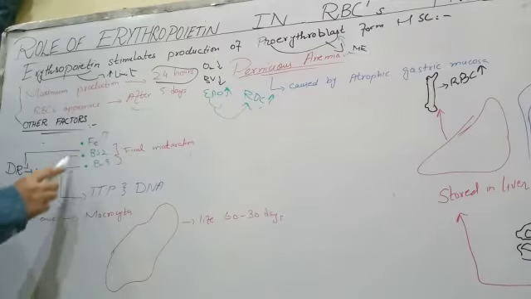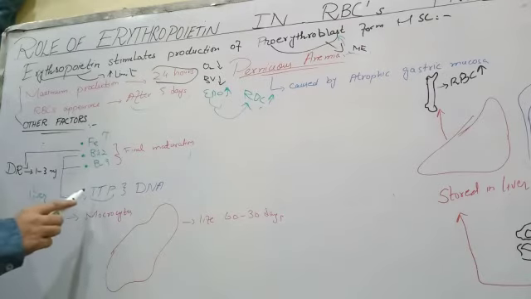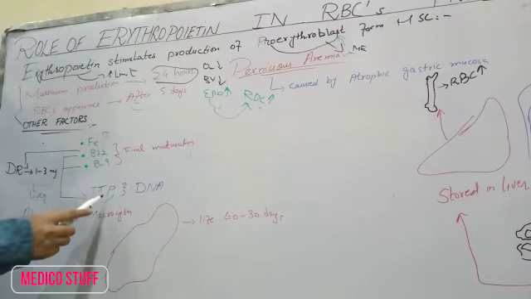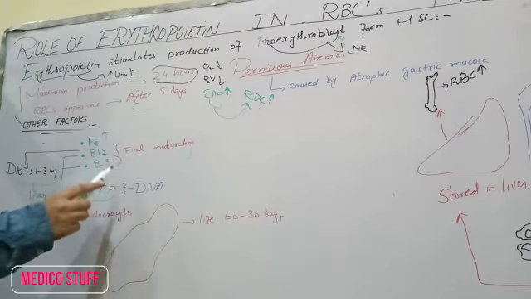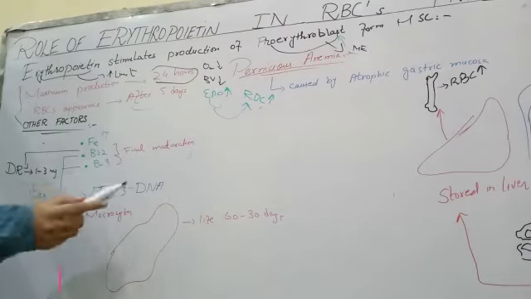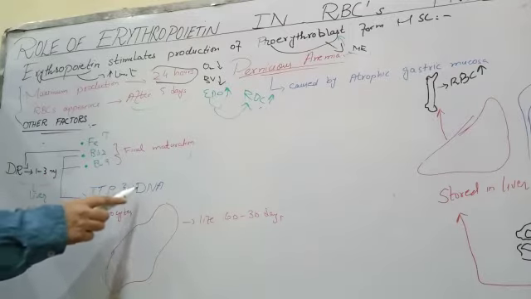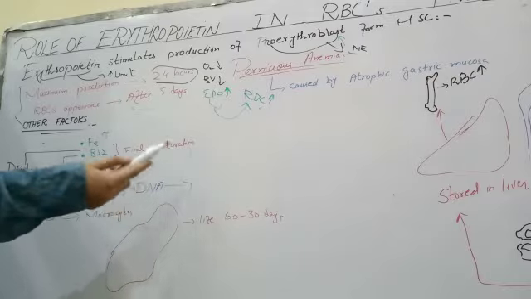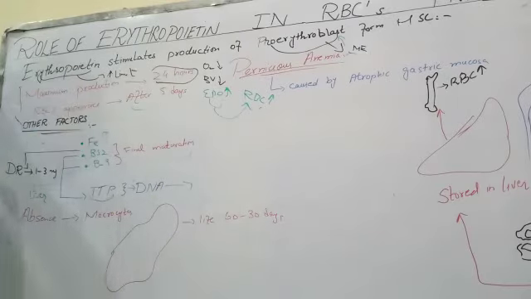How do they cause the final maturation of RBCs? Because both of these are used for the production of thymidine triphosphate. When there is an increase in TTP in our blood, this causes DNA stimulation to generate the erythropoietin production.